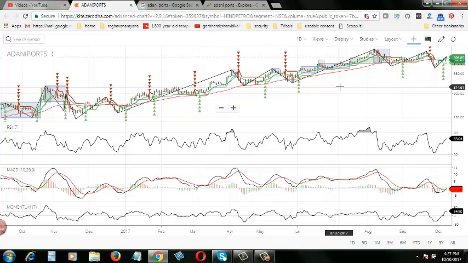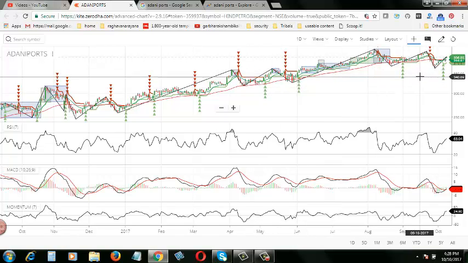So based on all these things, I think this is the right time for investors to buy Adani Ports, because from the technical analysis part, everything is looking smooth and right. That's what I think.